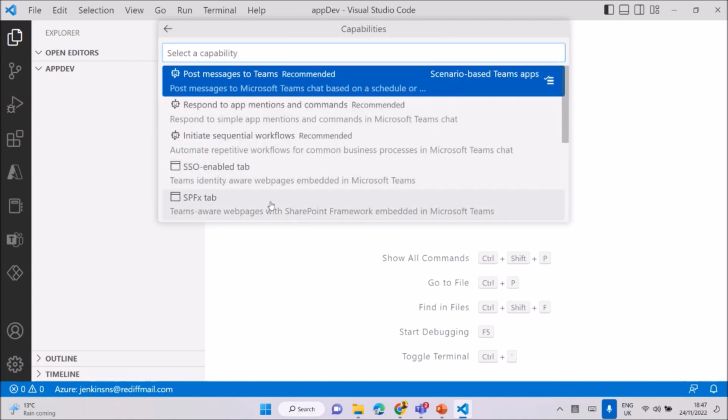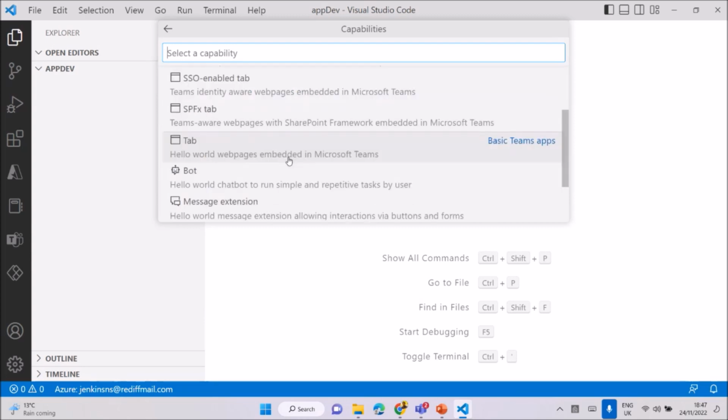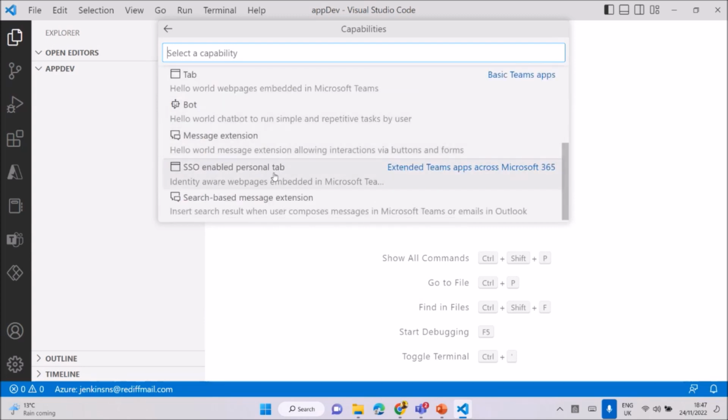Here again it's providing options. We have an SSO enabled tab, SPFx tab, sequential workflow recommended, or all these features are already there. Huge items. Bot, SSO enabled personal tab, search based message extension. Useful when you're planning for Outlook, now Outlook and Office they introduced. So you can say Teams or emails or Outlook. In the last one, you can see this one is supported by Outlook, and also this one is supported by Outlook because it's a mouse over. You can identify our web pages embedded in Microsoft Teams, Outlook, or Office.